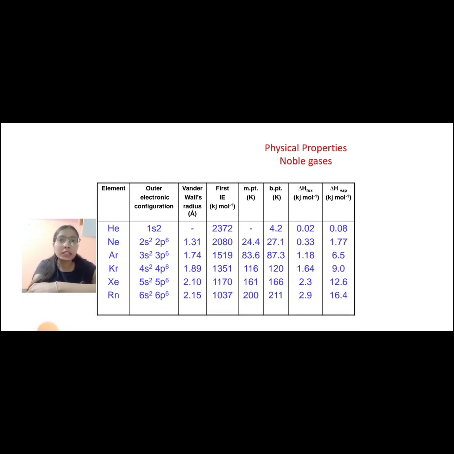The first ionization energy of these elements is very high because they do not show any valence electrons. So due to their stable condition, the first ionization energy of these elements is very high. Ionization energy decreases down the group. Now melting point. They have low melting points. Down the group, the melting point increases because the van der Waals force of attraction increases down the group due to their large sizes. Boiling point also shows the same thing.